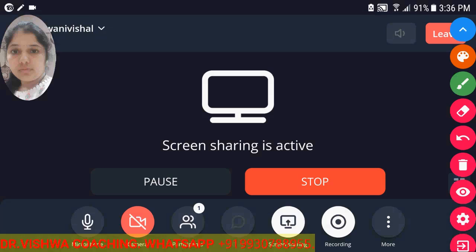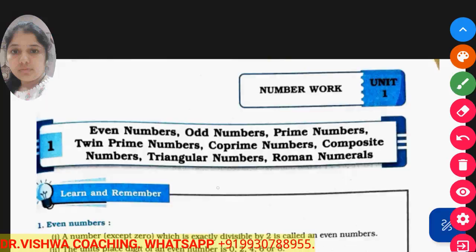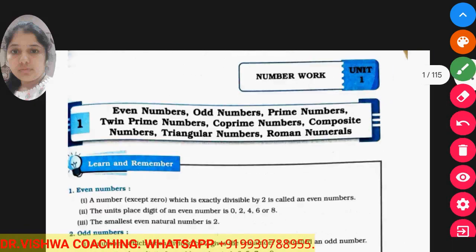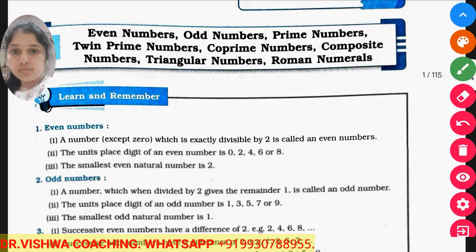I'm Dr. Heena and today for scholarship grade 7, we are taking the subject maths, and in the maths, our today's topic is related to number work. In the number work, first everything is an introductory session related to what is meant by even number, what is meant by odd number, prime number, twin prime number, four prime number.